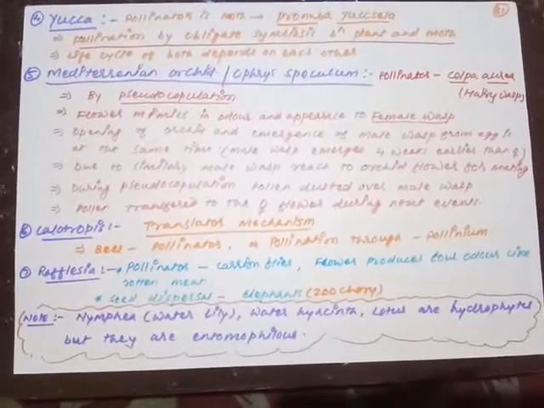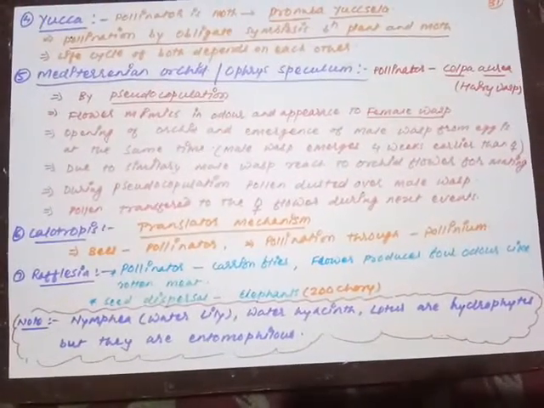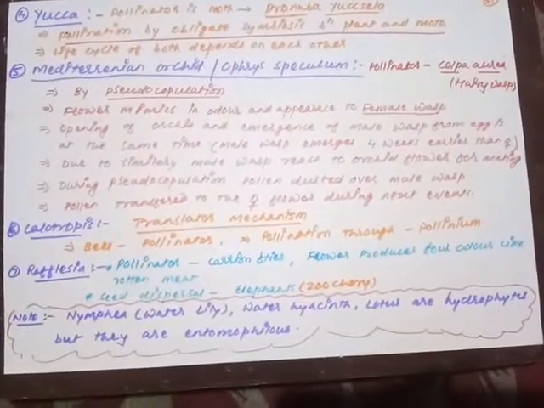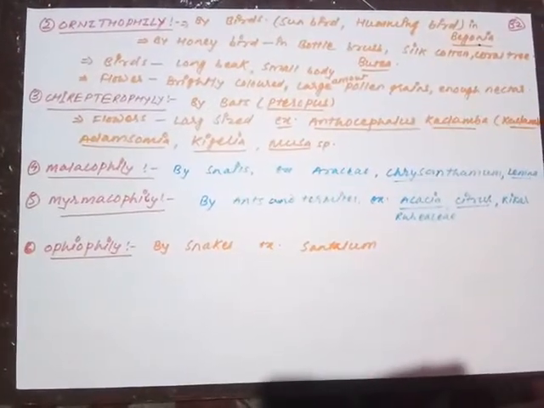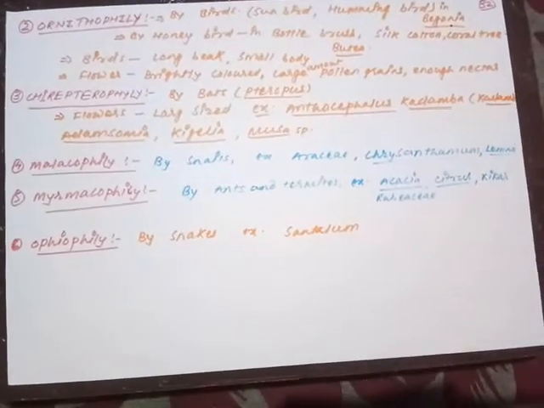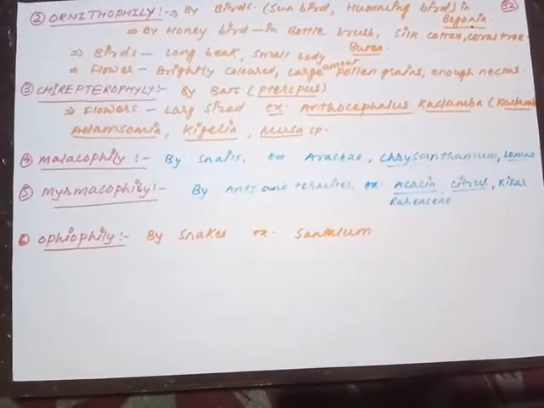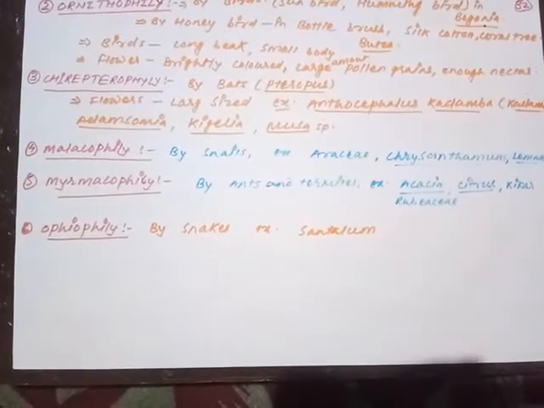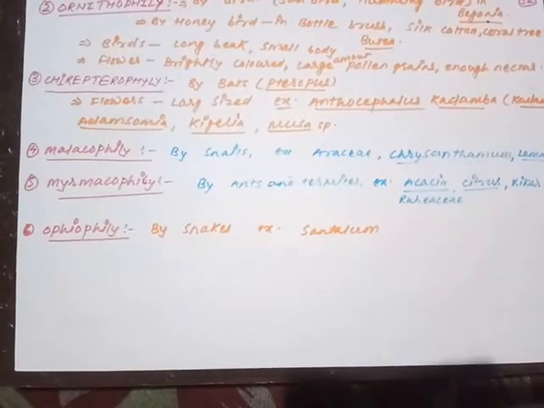One more important thing, we have seen that some aquatic plants also perform pollination with the help of insects. Those are Nymphaea, water lily, water hyacinth, Eichhornia, lotus or Nelumbo, and Alisma. Afterward, birds may work as the pollinating agency, that is ornithophily: hummingbird, sunbird, honeybirds. Chiropterophily, when bats are the pollinating agency. Malacophily, when snails are there. Myrmecophily, when ants are the pollinating agency. And finally Ophiophily, when snakes are the pollinating agency. So I think this is complete.